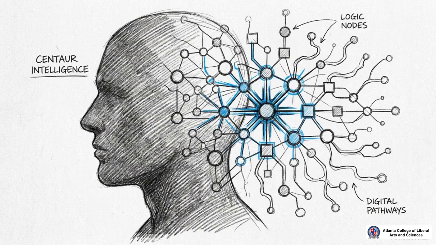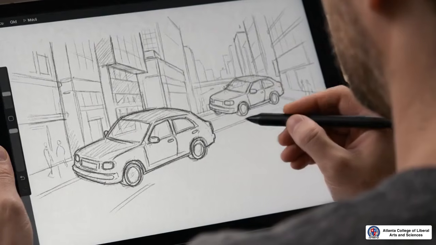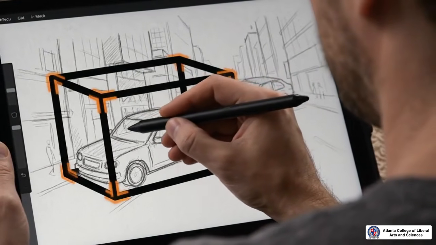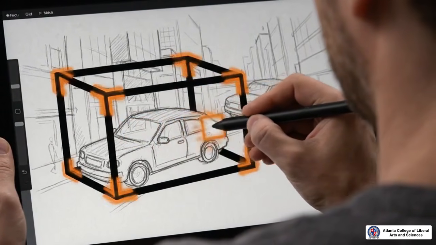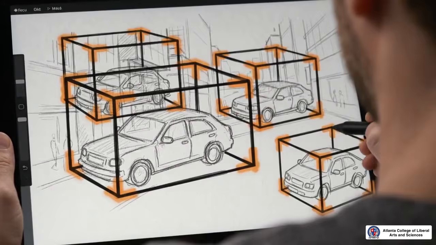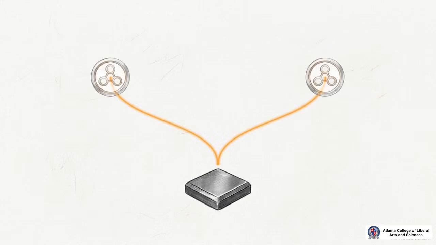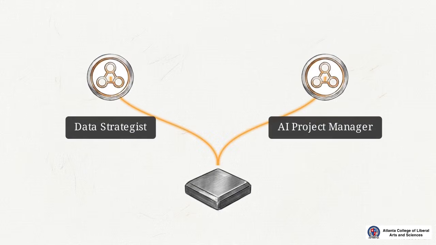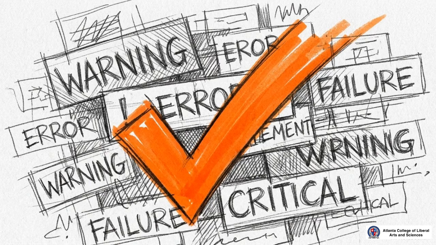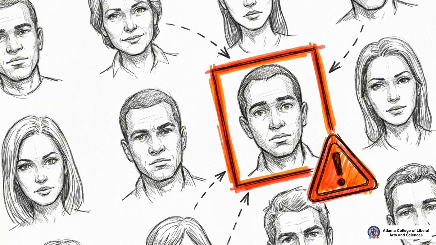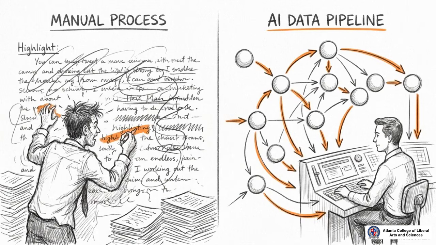However, the most productive results come from Centaur intelligence, the symbiosis of human judgment and machine speed. Modern annotators do not manually label every single pixel. They work with the AI, using semi-automatic tools and active learning to scale their productivity. Mastering the logic of these data edge cases provides the technical foundation needed to move into roles like data strategist or AI project manager. The algorithm still relies on humans to evaluate safety, detect subtle bias, and audit its ethical boundaries. You can choose to compete against these tools, or you can learn to orchestrate them.